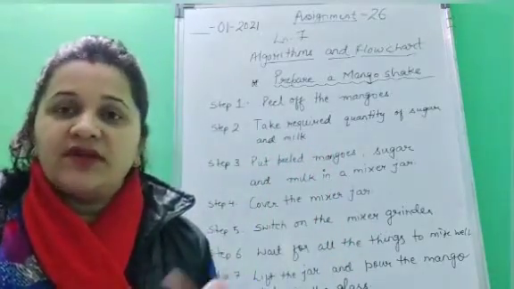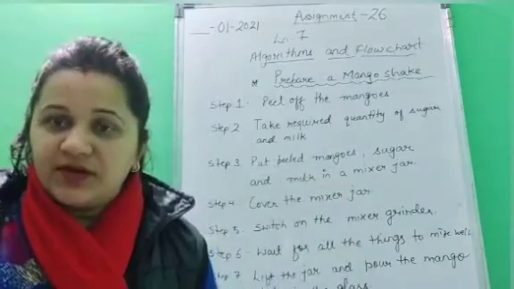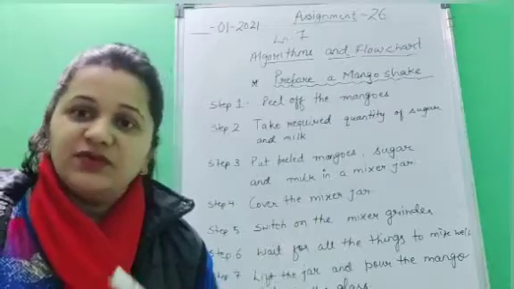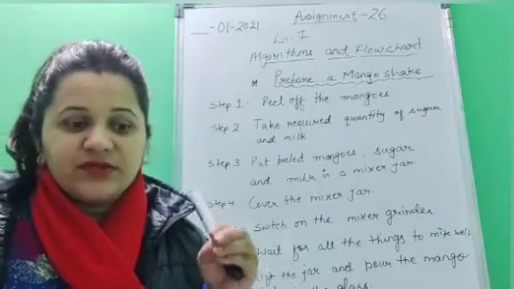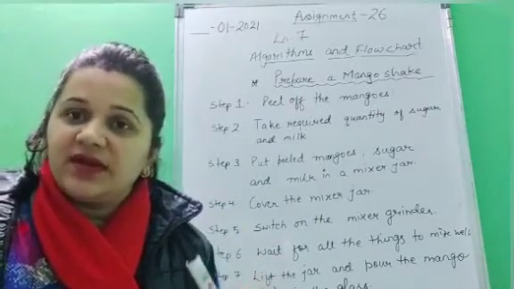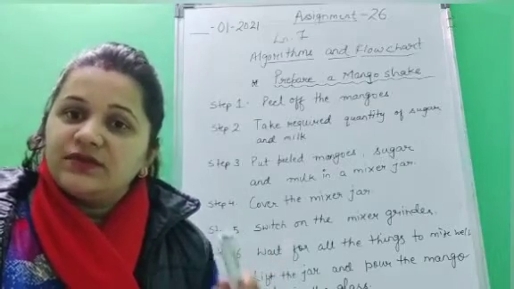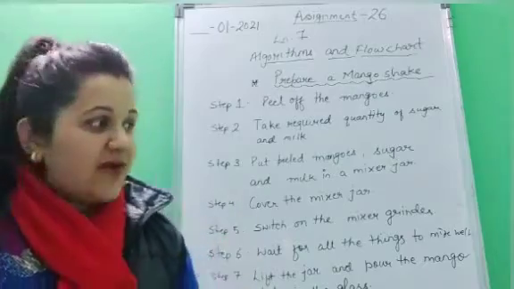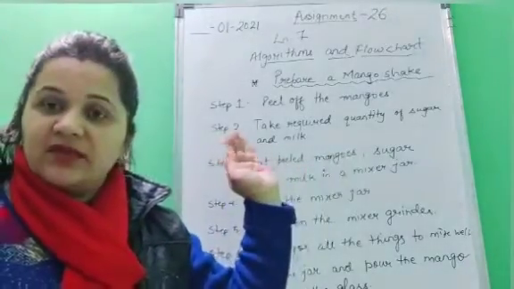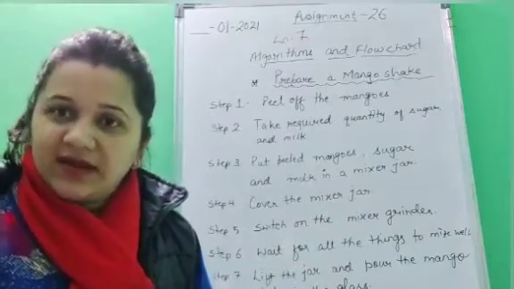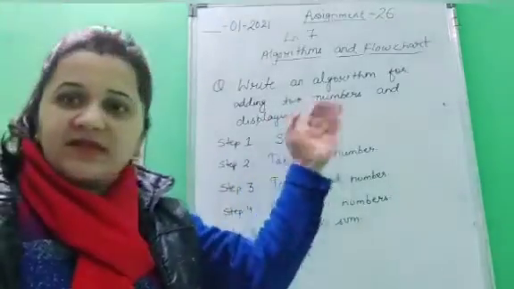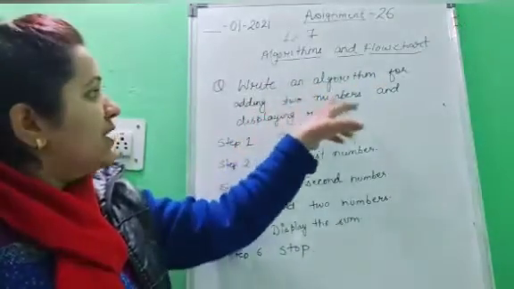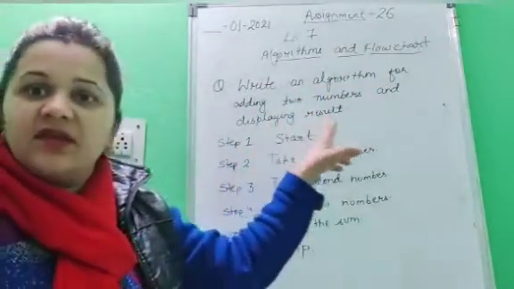So now children, you got it how this algorithm is related to computer. Means if you want to make a machine work, you need to write down some programs which are written in correct order so that the machine would give you the correct result. If you have written the wrong program or if you have missed any step in between, then the computer will not produce the correct result. So now let us take another example. Write an algorithm for adding two numbers and displaying the result.